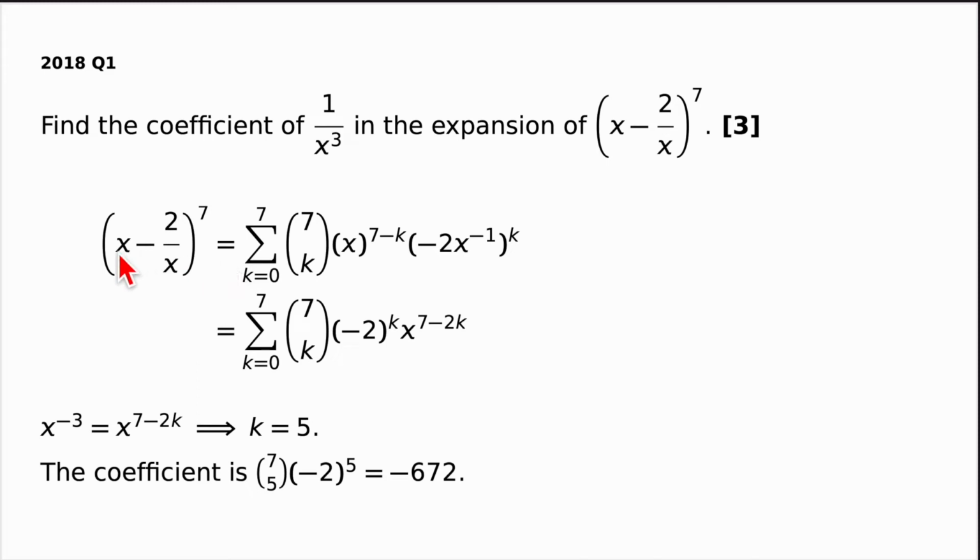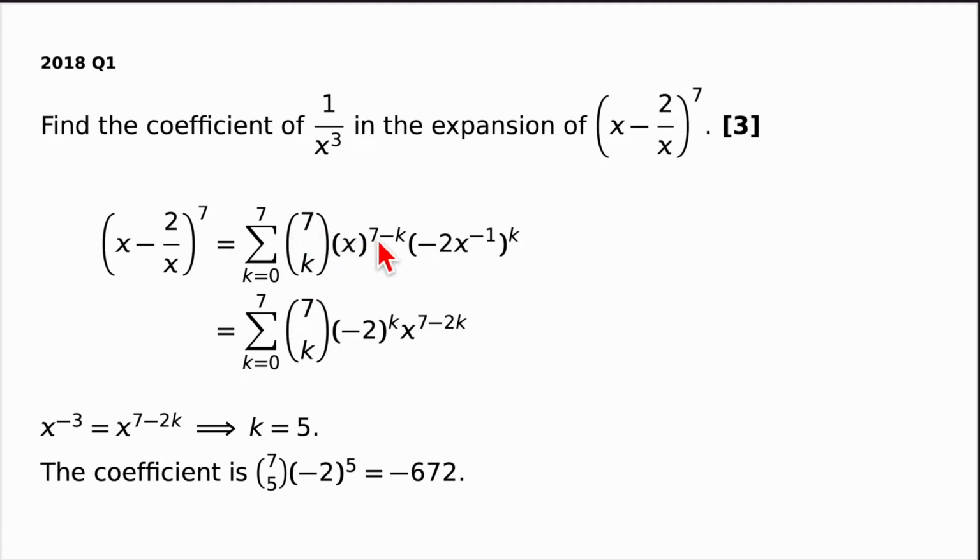Here I've expanded out x minus 2 over x all to the power of 7 using the binomial expansion. I've written it with the Greek symbol sigma, which is a shorthand for adding up a whole bunch of terms. It says start with k equals 0 in this expression, and then keep adding it up until we get to k equals 7. Here are those binomial coefficients.